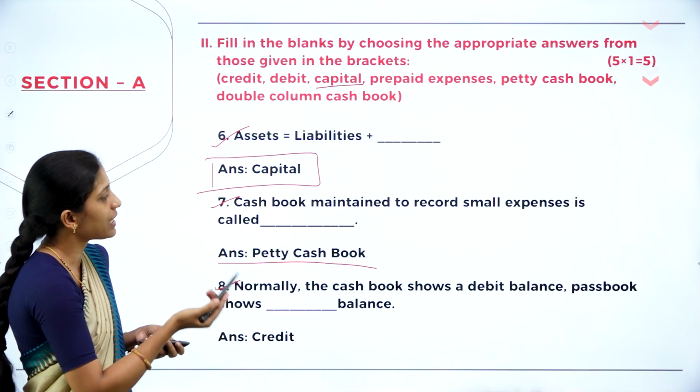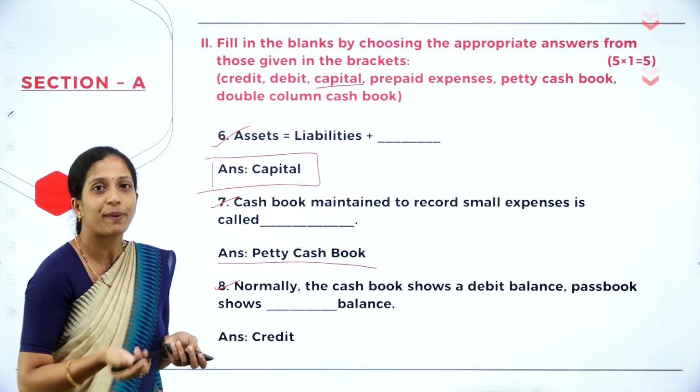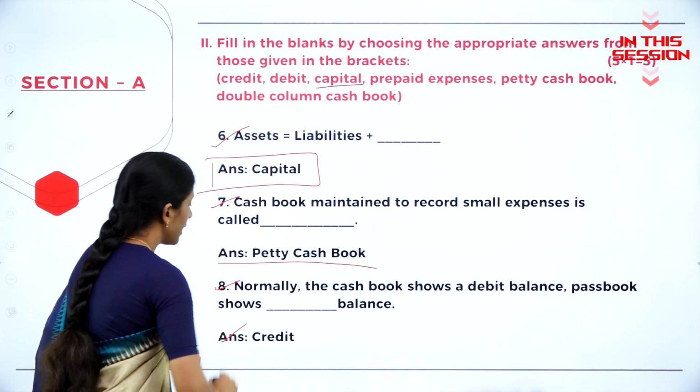Normally the cash book shows a debit balance, passbook shows dash balance. So your answer is credit balance.